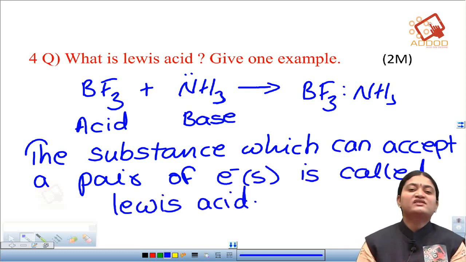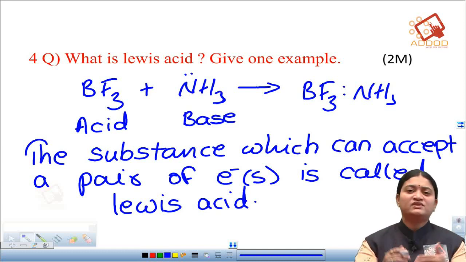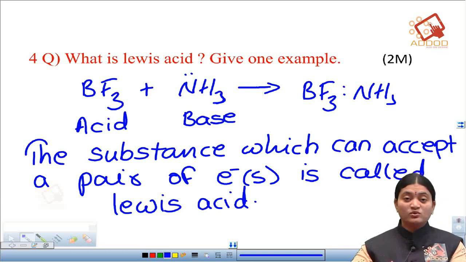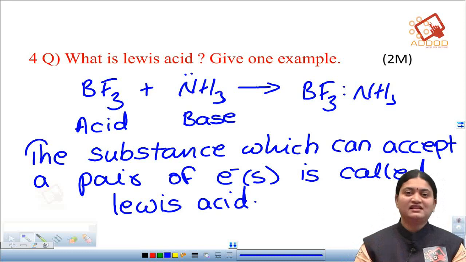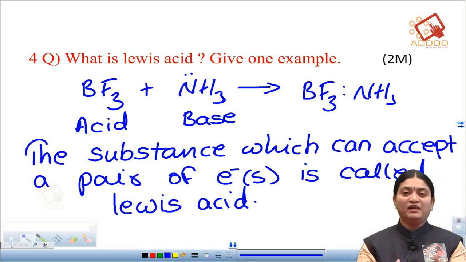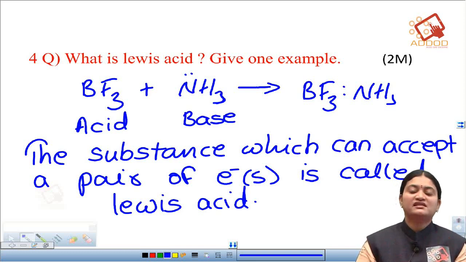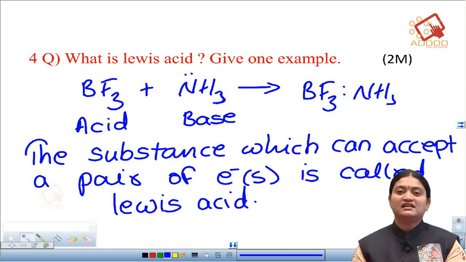The substance which can accept a pair of electrons is known as the Lewis acid. Now someone is having more money, and if it is donating the money to the other person, the person who is donating the money is known as the Lewis base, and the person who is accepting that money is known as the Lewis acid. So this is how you can remember the Lewis acid and Lewis base.